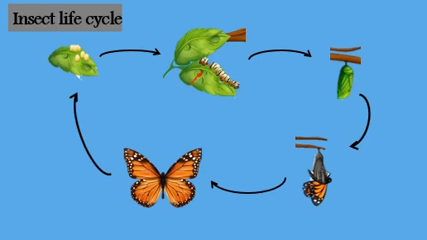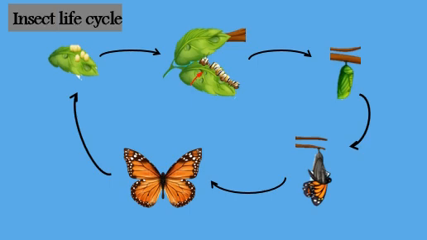For example, a butterfly. First, the butterfly lays eggs on the leaves of a plant. Inside the eggs, caterpillars begin to grow. When the caterpillar is large enough, it leaves the egg by eating it.